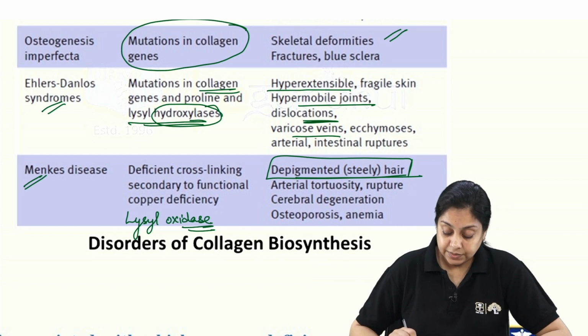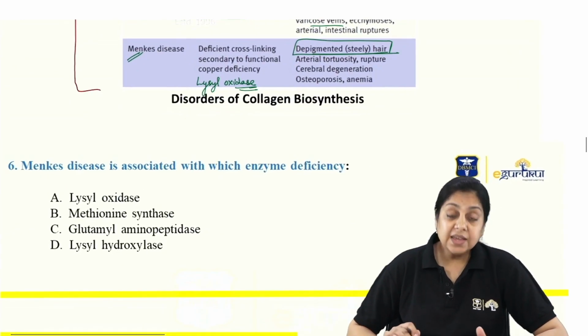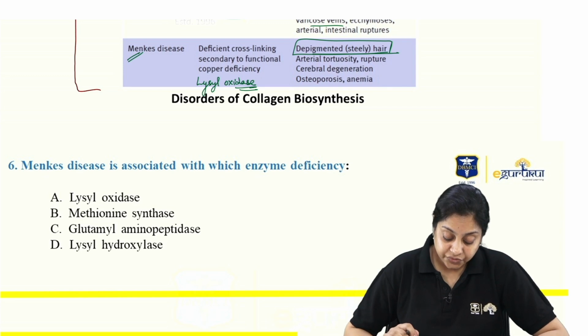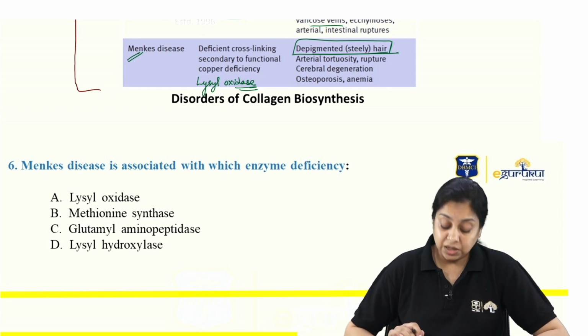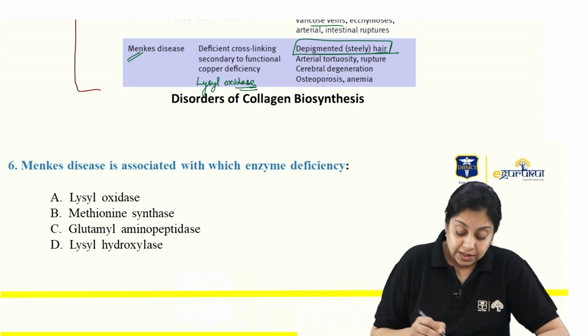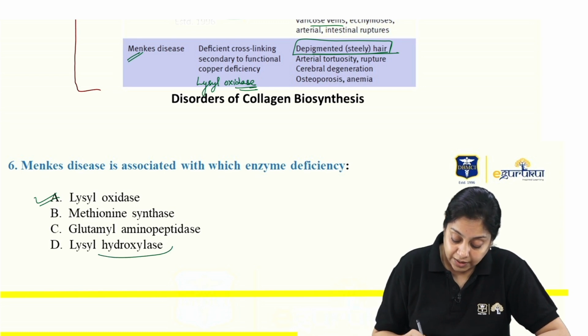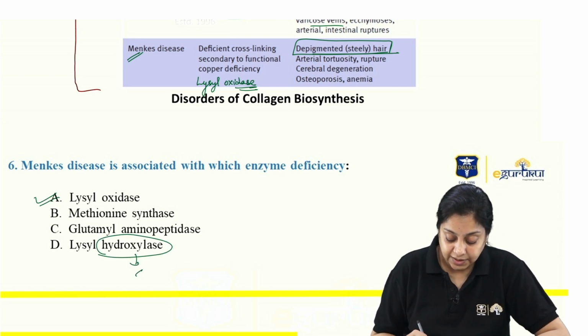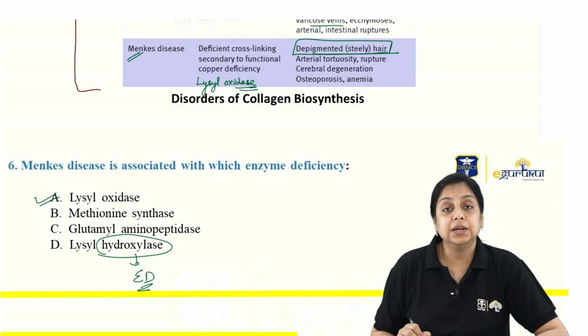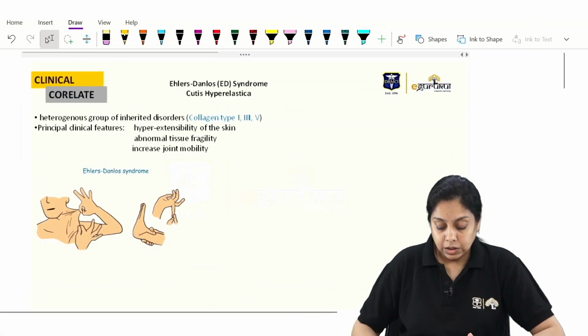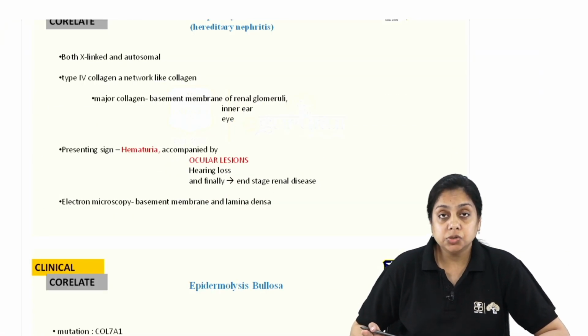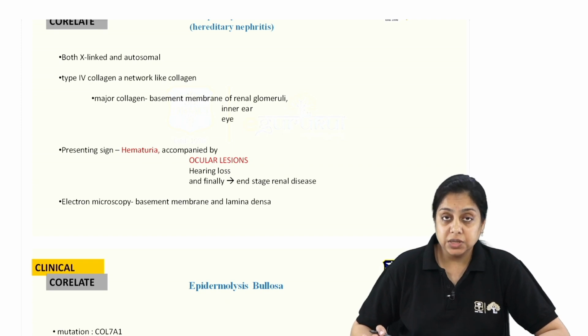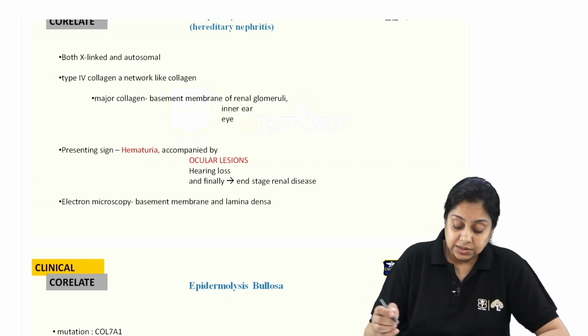Steely hair, right? Question: Menkes disease is associated with which type of enzyme deficiency? Answer to this is lysyl oxidase, not the hydroxylase. Hydroxylase is related to the ED, Ehlers-Danlos syndrome, right? I want to show you the pictures also that are related to these kinds of disorders, related to the collagen synthesis, right.